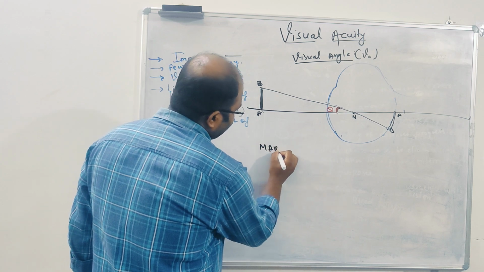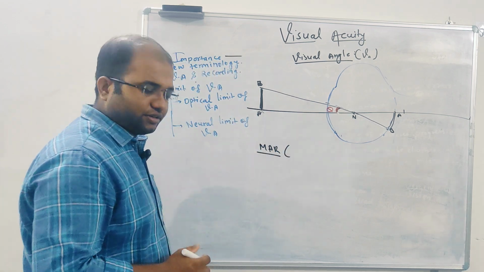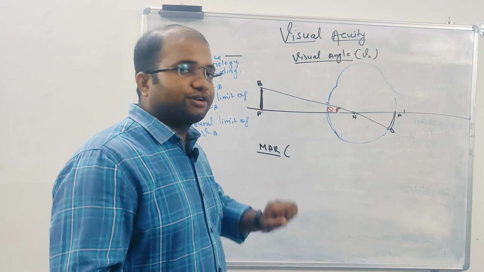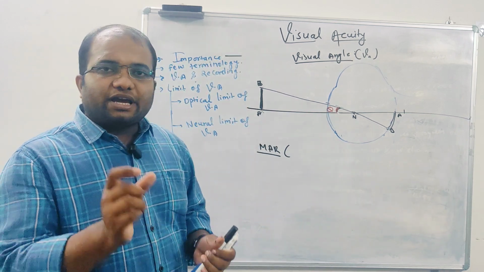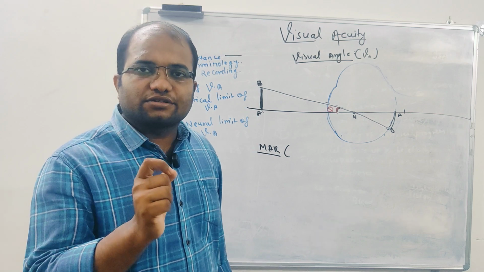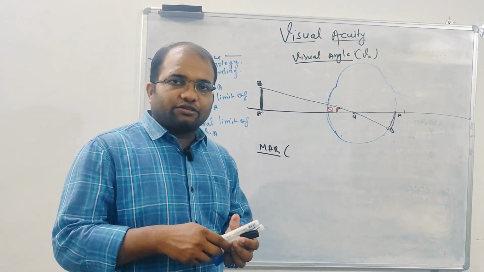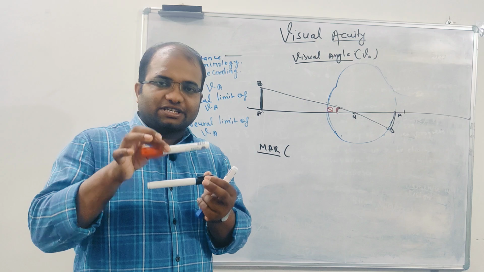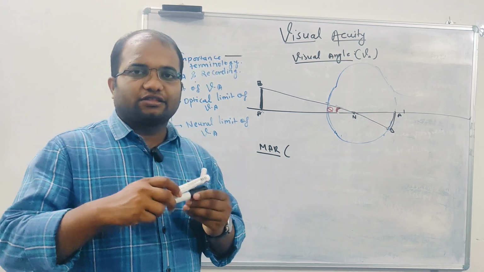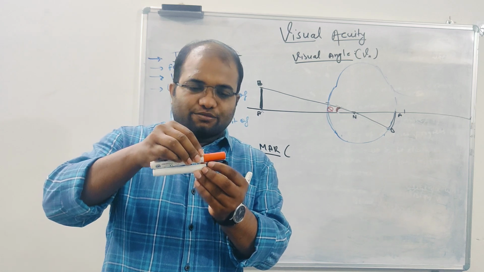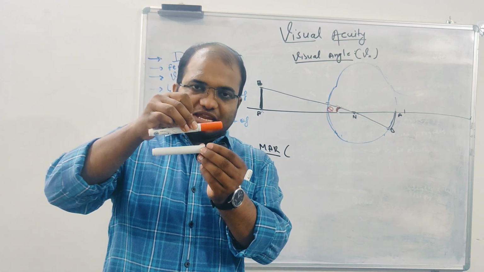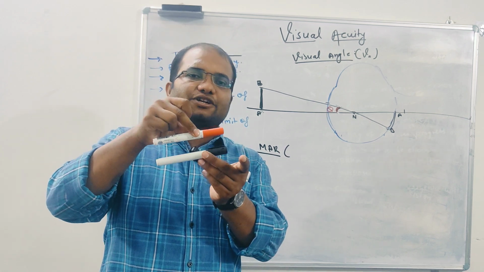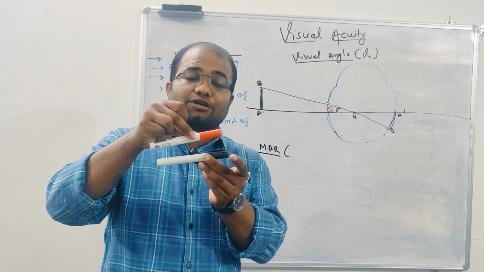About MAR, minimum angle of resolution. What is minimum angle of resolution? First we'll learn it conceptually, then we'll go for the proper definition of MAR. The word itself is minimum angle of resolution. That means if two objects can be seen resolved, that means they can be seen as two. Let's assume this is a marker, and these two markers are separated by this distance. They can be seen as two from a near distance. But if you go so far, you cannot separate them as two. They will appear as one. They will be perceived as one.